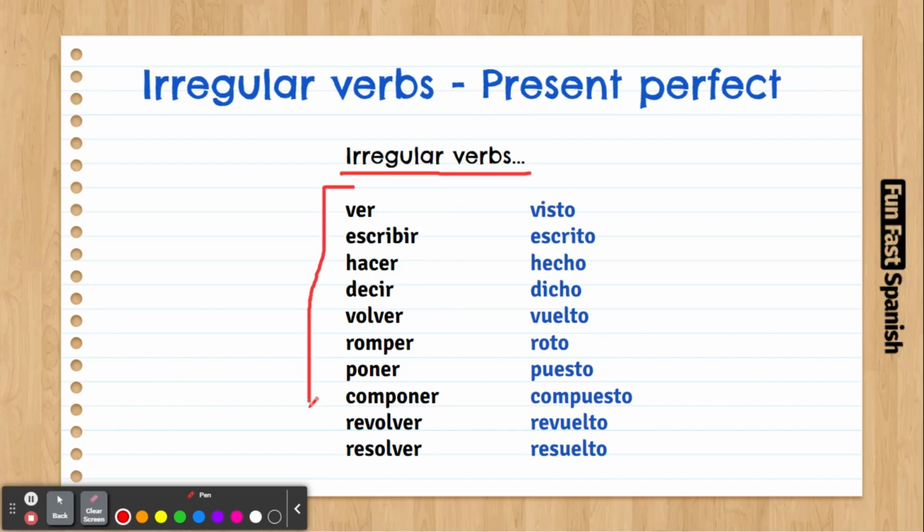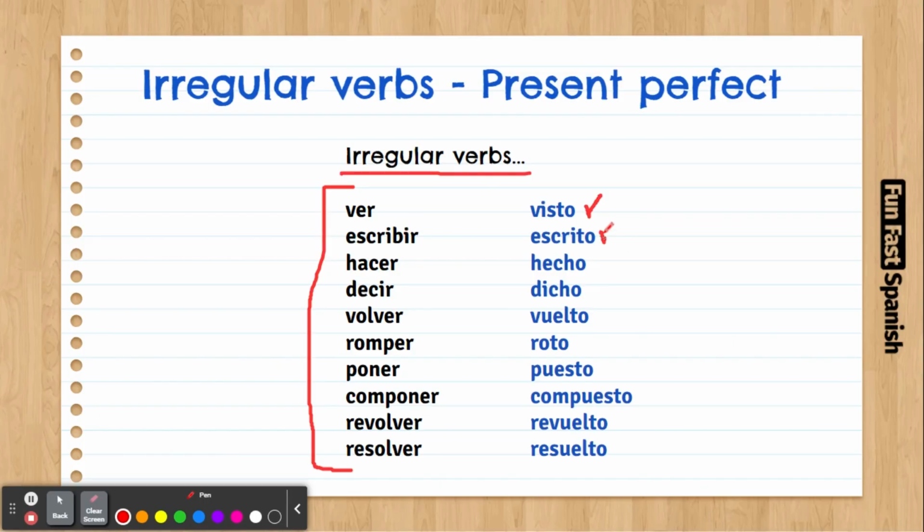These are the main irregular verbs, if not all of them. So let's have a look at them. They don't follow the pattern, which means they don't have the ado, ido ending. Let's say you might think, oh, ver, I have seen, so yo he vido, right? You might think vido. No, it doesn't work like that. It's irregular. So yo he visto. This is the correct conjugation because it's irregular.